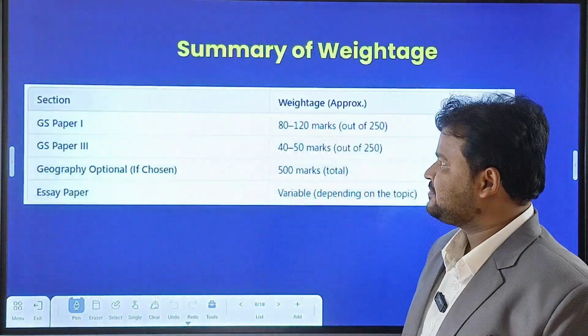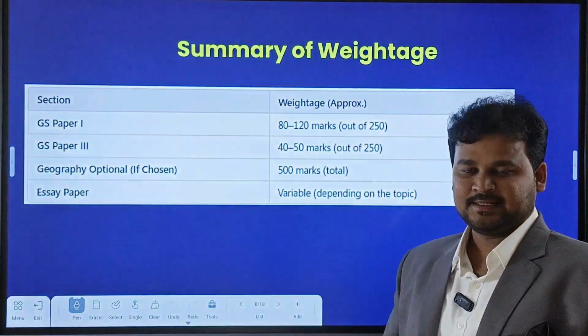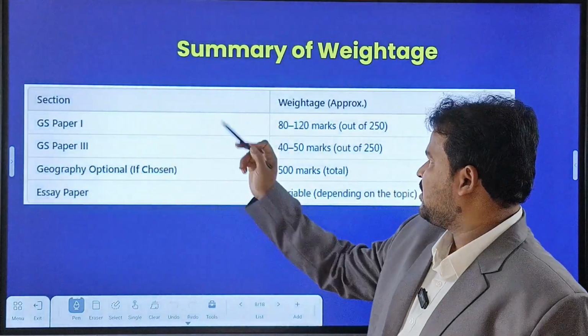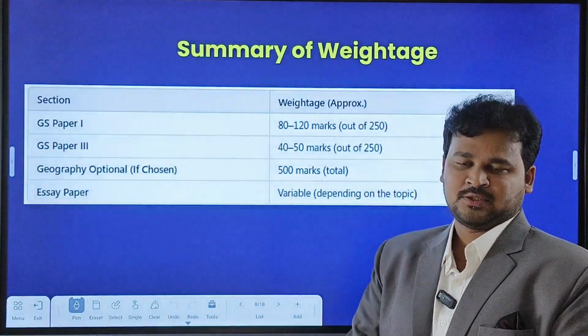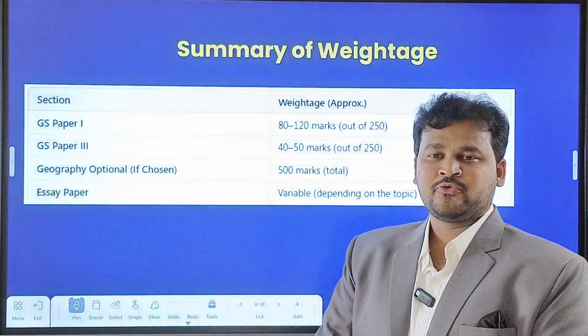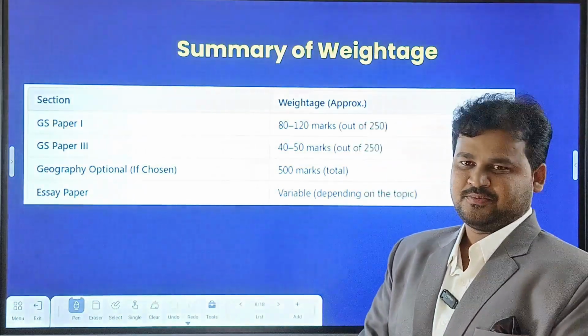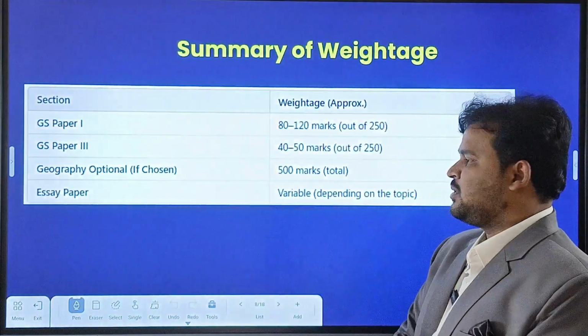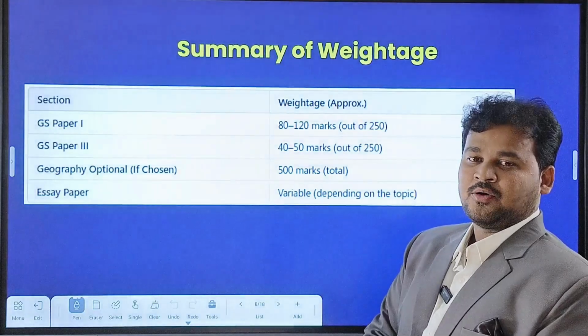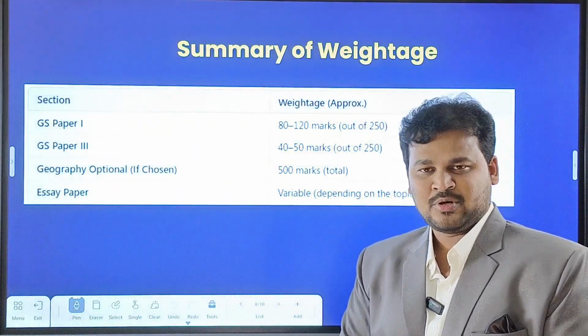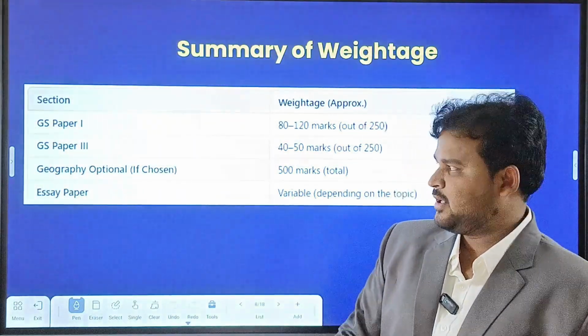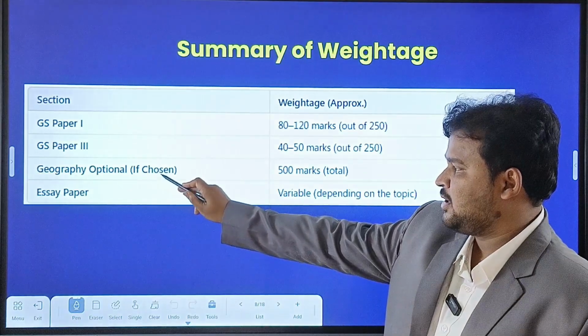And coming to the summary of weightage, let us see. For GS Paper 1, almost 80 to 120 marks out of 250 come from geography itself. For GS Paper 3, 40 to 50 marks out of 250 come from geography-related concepts.